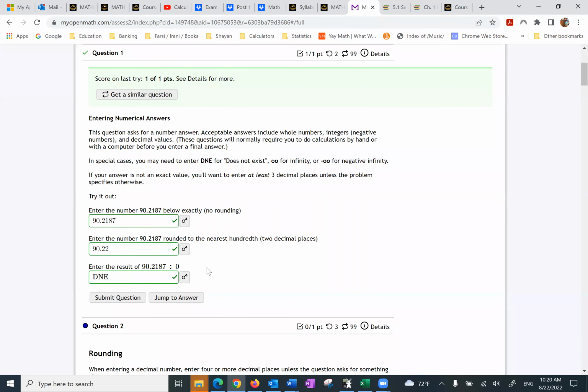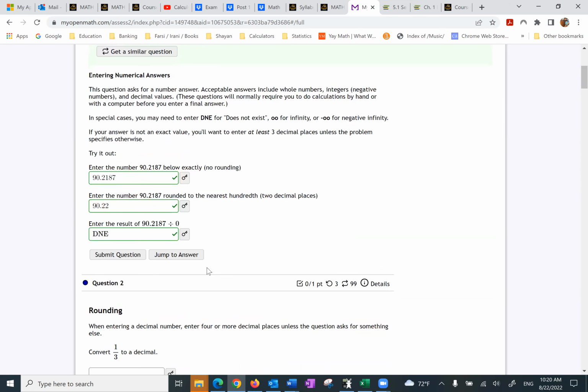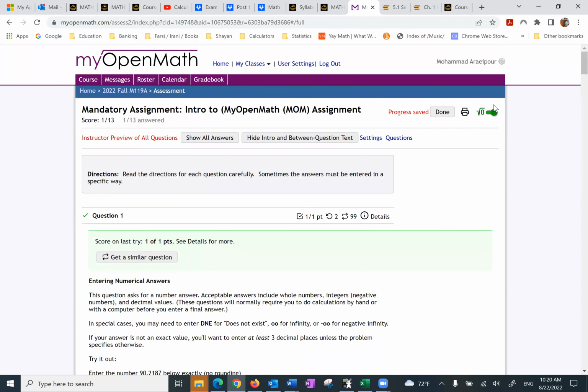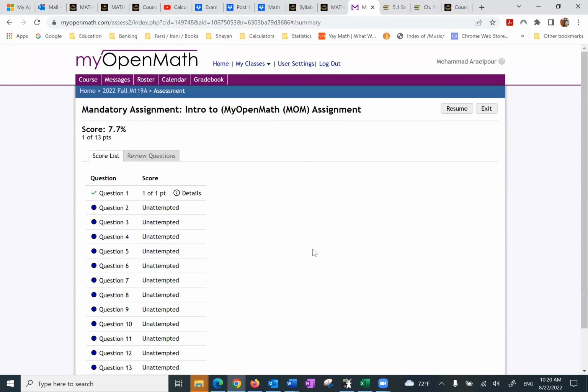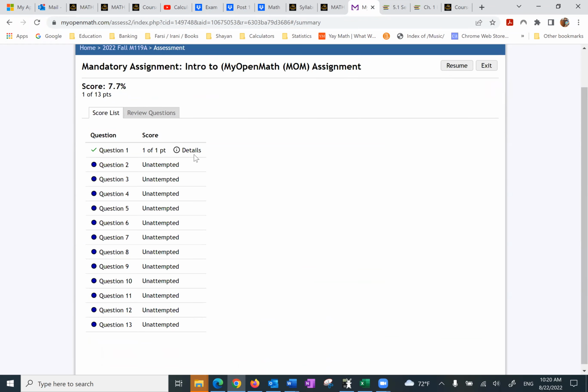If I made a mistake, all I have to do is pick a similar question. Let's say I did a couple of questions, something comes up, I can't continue. If I press done, it shows the first question is done right, and it will register the grade for me. But I can resume, and it gives me 4 points. It will register the new grade, or I can exit.